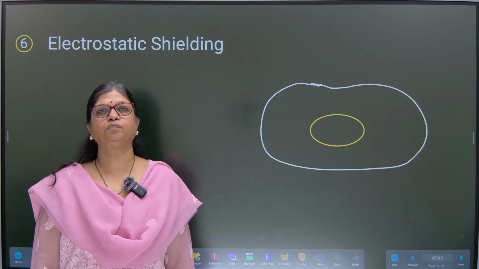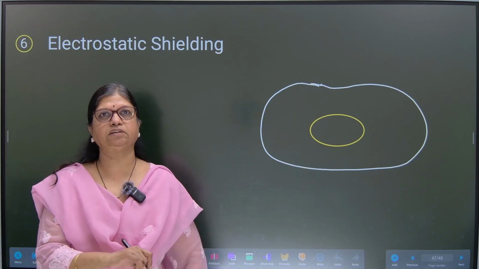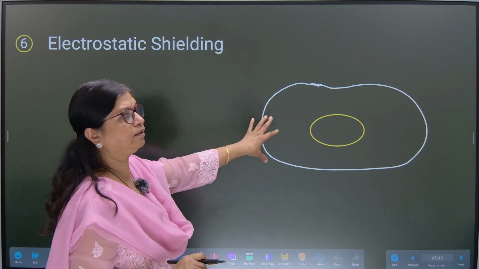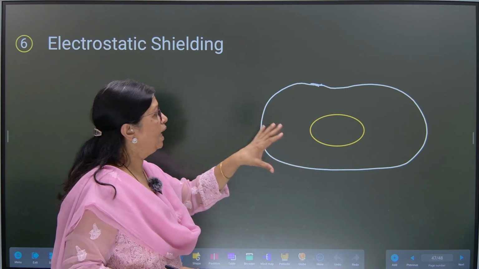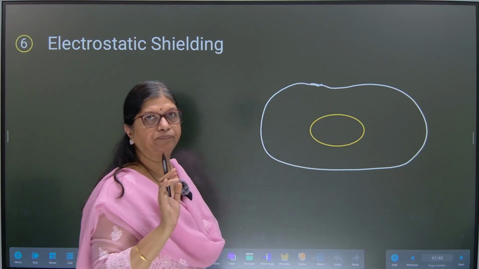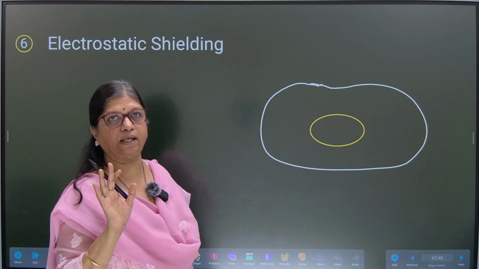Now let us move to the sixth point, which is the last point which you have to remember. So now here I have considered a conductor and I have considered one cavity inside it. Cavity is a hole inside it.